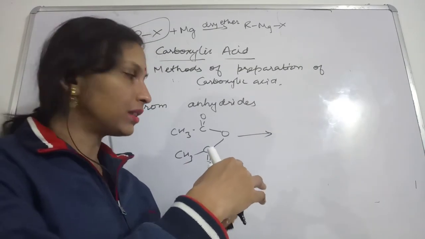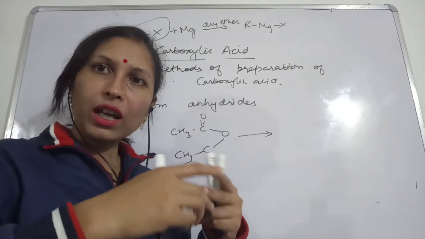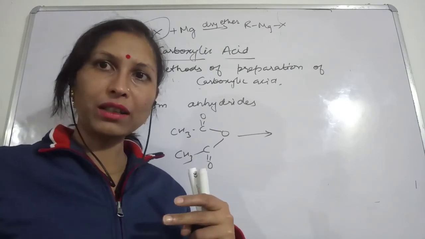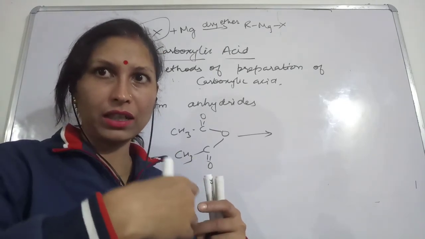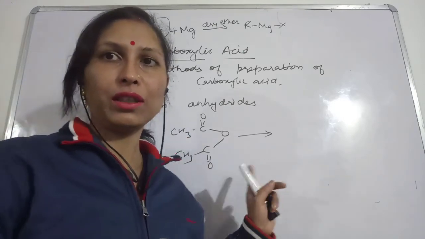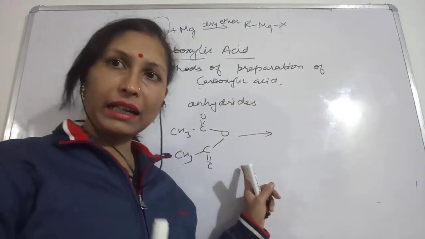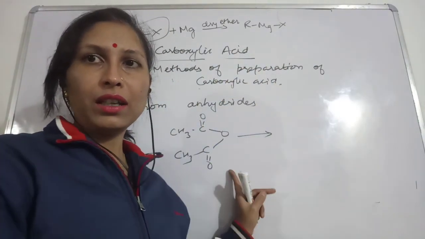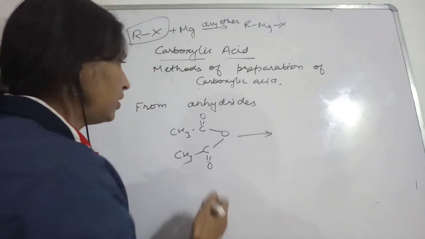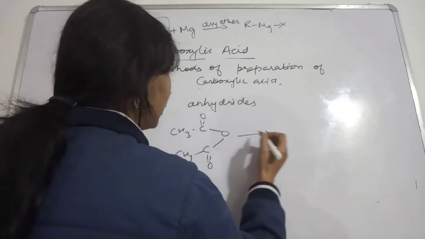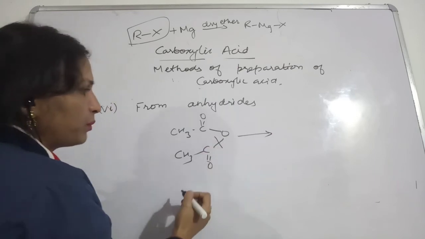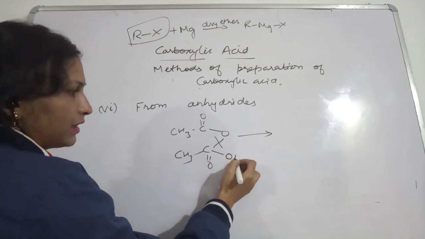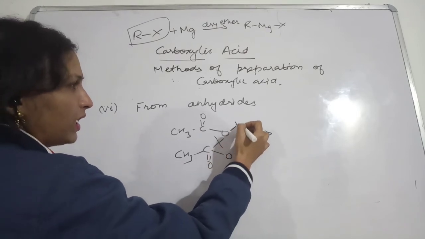the two carboxylic acids which we have taken, if we remove the water, condensation of those two acids will result in the formation of anhydride. And if we add water to this anhydride, then again the carboxylic acid will be retained. So in this case, suppose this bond is breaking, then to this carbon we will attach this OH, and to this oxygen we will attach this H plus.